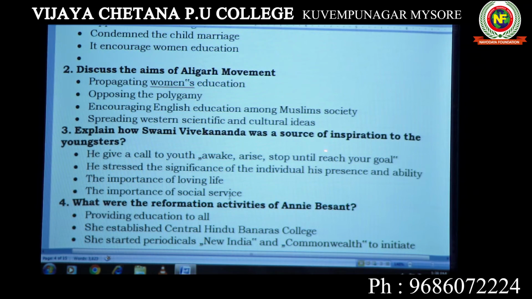Swami Vivekananda is a source of inspiration to the youth, youngsters. This is the most important question in this chapter. Please note it down. He gave a call: youth, awake, arise, stop not until the goal is reached. He stressed the significance of the individual, his presence and ability. The importance of loving life, then the importance of social service. These are all very important things to be written as far as Swami Vivekananda is concerned.